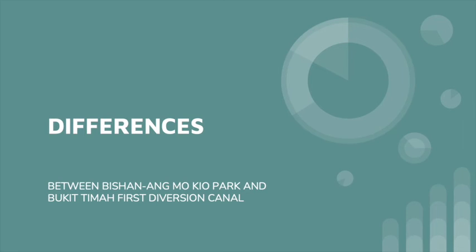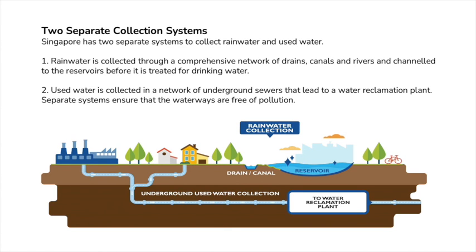Next, the differences that we can see between these 2 parks. We notice that Singapore has 2 separate systems to collect rainwater and used water. Rainwater is collected through a comprehensive network of drains, canals, and rivers, and channeled to the reservoir before it is treated to drinking water. The other system is that used water is collected in a network of underground sewers that lead to a water reclamation plant. This separate system ensures that the waterways are free of pollution.